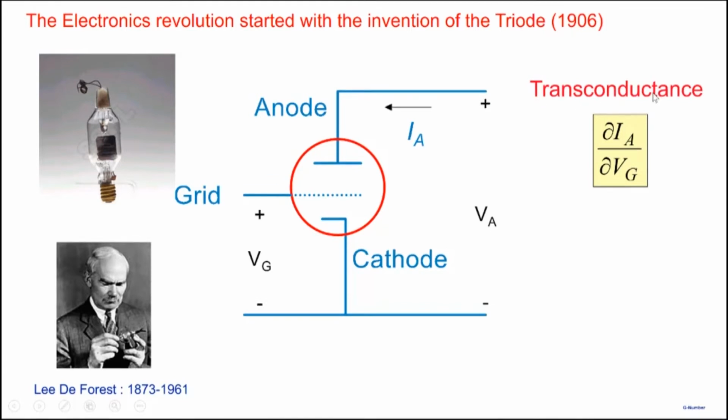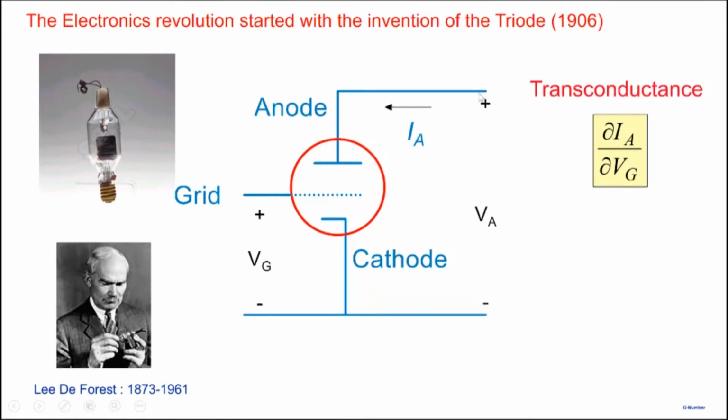Conductance, as all of you know, is current divided by voltage, or in a differential form the rate of change of current with respect to voltage. We call this transconductance because we have current flowing between anode and cathode, one pair of terminals, but we are talking about change in this current due to voltage applied across another pair of terminals. Vg represents the grid voltage here.